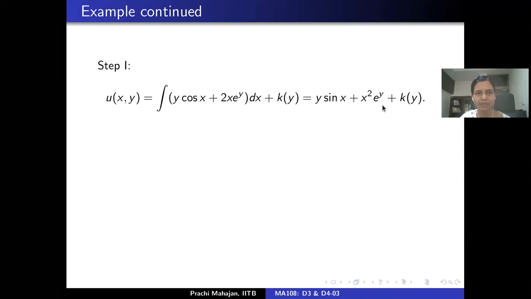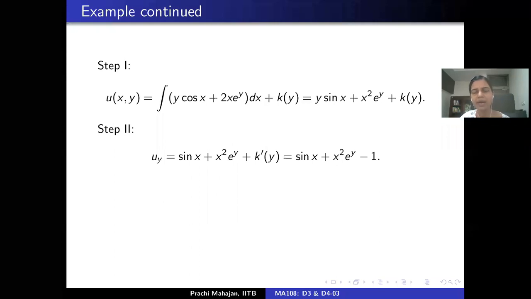Now this is step one. Step two, you differentiate whatever you get in step one with respect to the y variable, right? Which means that the partial of u with respect to y is sine x plus x square e to power y plus the derivative of k with respect to y.